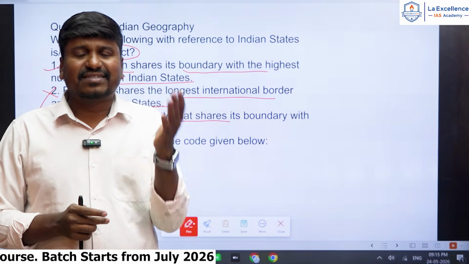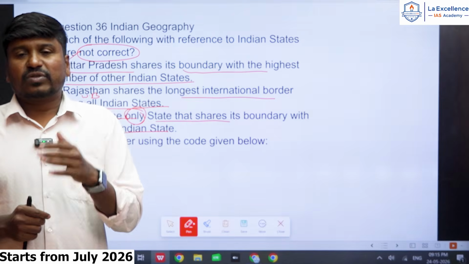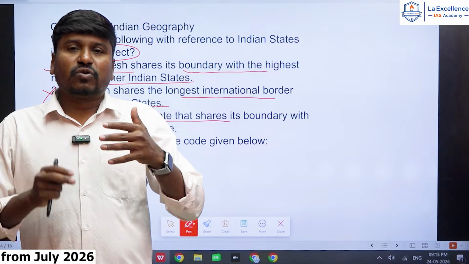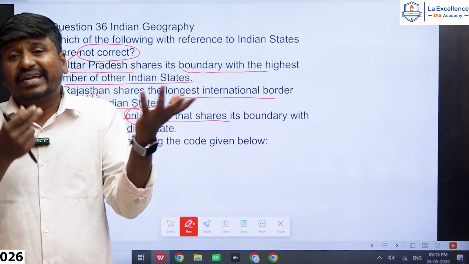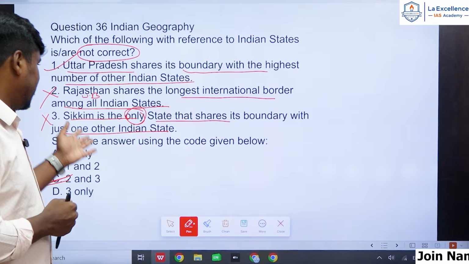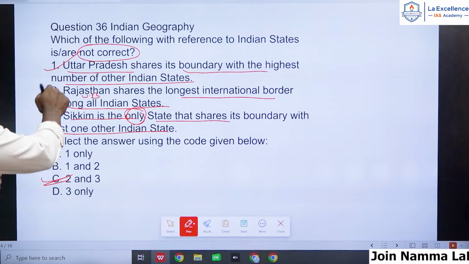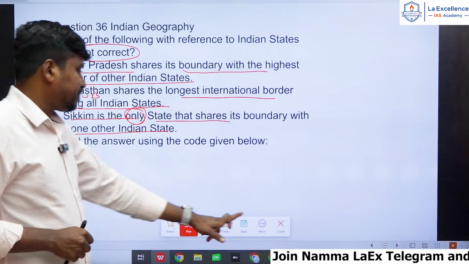That is common, but that is the reason we always ask you to practice the mock tests, so that you will learn and come to know where you are making the mistakes, and those mistakes you can rectify or avoid in the UPSC exam hall, right? Please come to the point. So your second and third statements are incorrect. So the answer should be C.